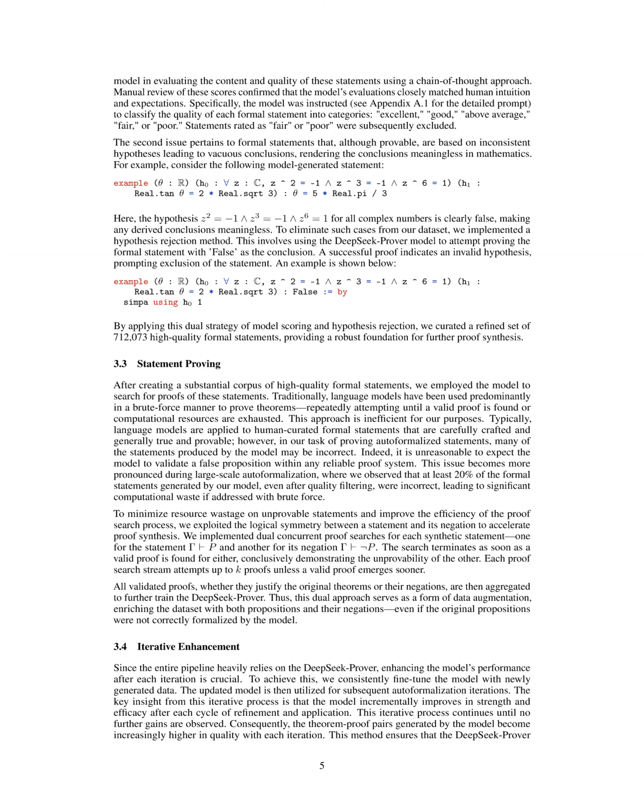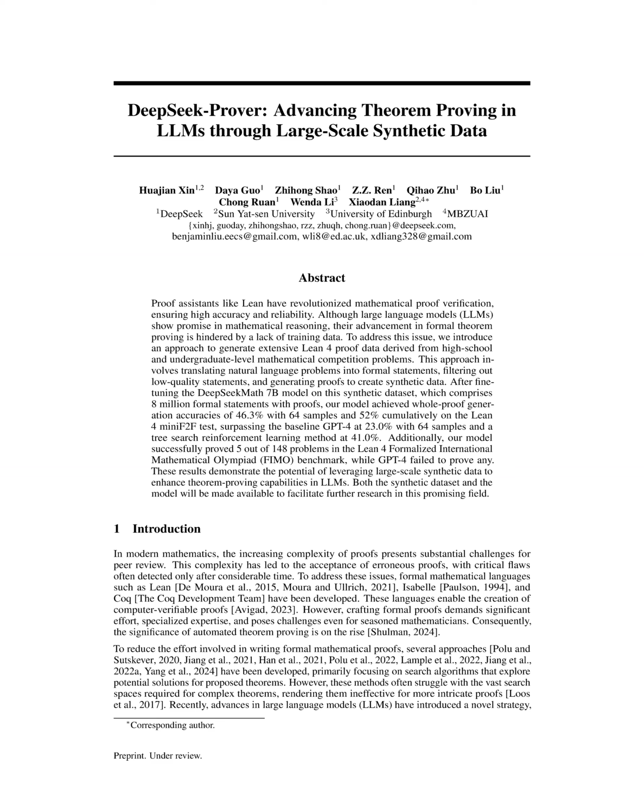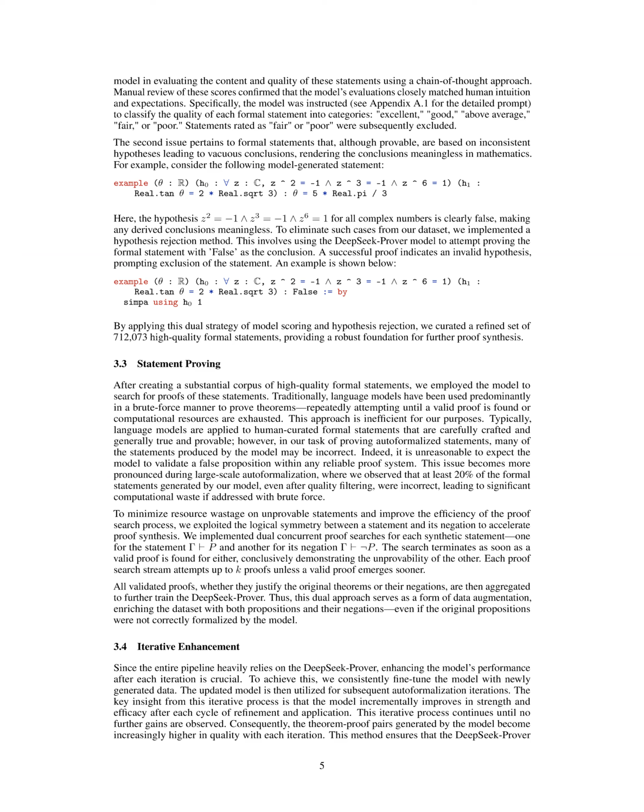4. Statement proving. After filtering, the high-quality formal statements are subjected to proof search using the DeepSeek-Prover model. Instead of brute force attempts, the method leverages logical symmetry by concurrently proving both the original statements and their negations. The search terminates as soon as a valid proof is found for either, enhancing proof synthesis efficiency.